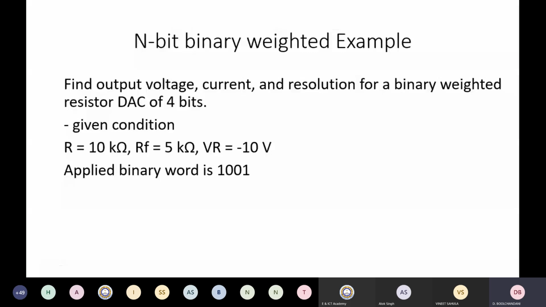So it is R by 2. So this feedback resistance is 10 divided by 2, that is 5 kilo ohms. And the reference voltage is taken as minus 10 volts. So if you apply a binary word 1001, we have to find out what is going to be the output voltage, what is going to be the current, and what is going to be the resolution of the binary weighted digital to analog converter.